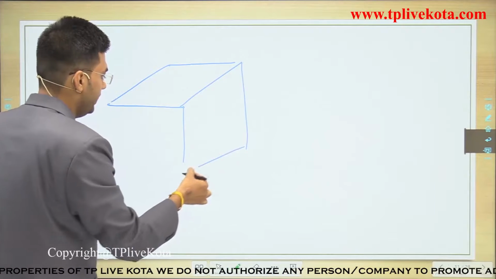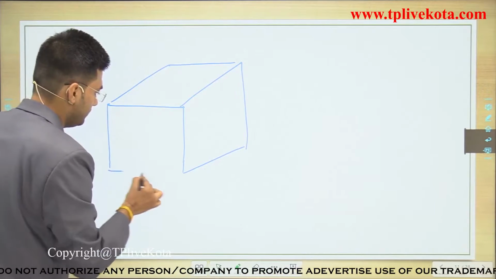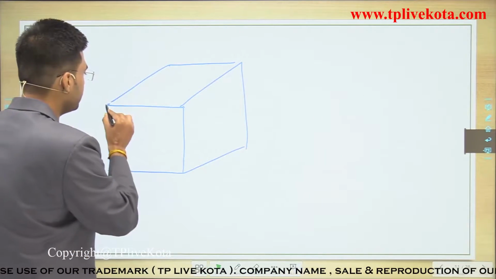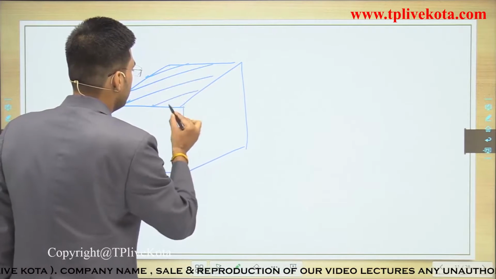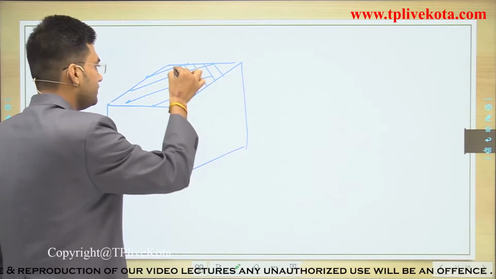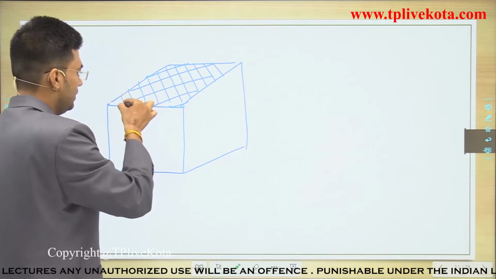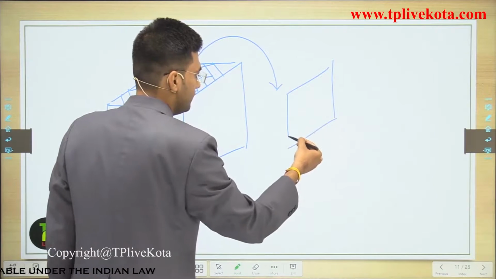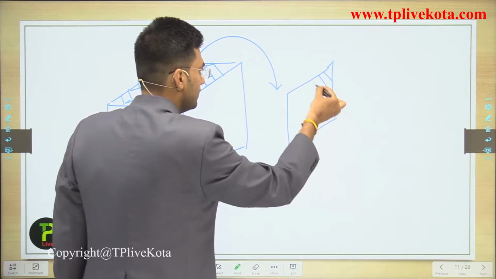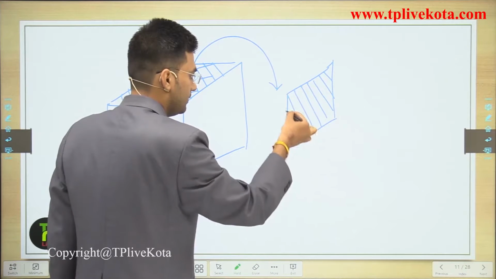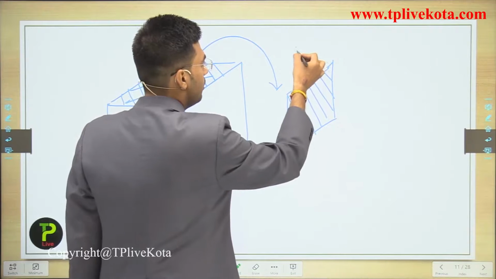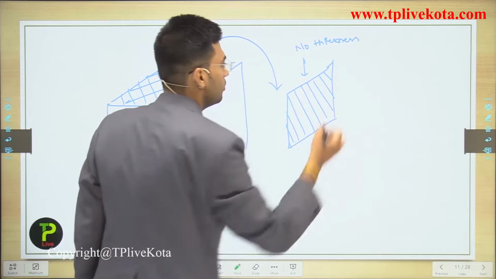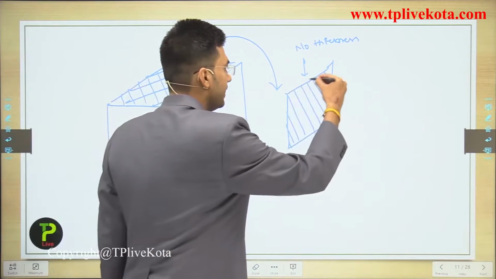This is a solid. We can move it from here to here, and this solid consists of surfaces. This is a surface. If we remove this surface, it looks like this. This surface has no thickness, and the surface ends in a line.